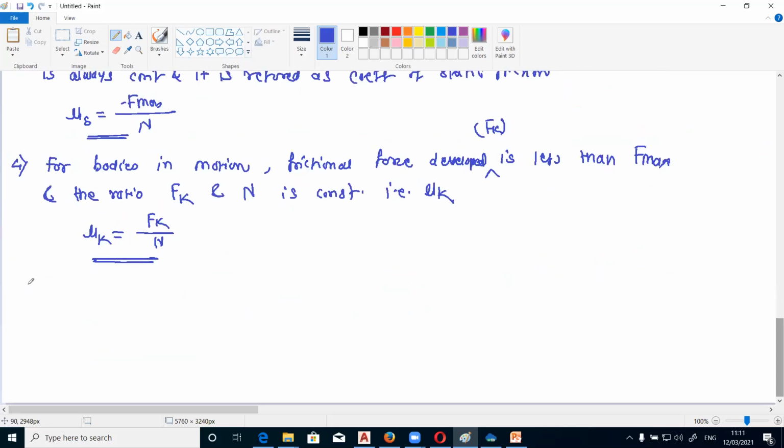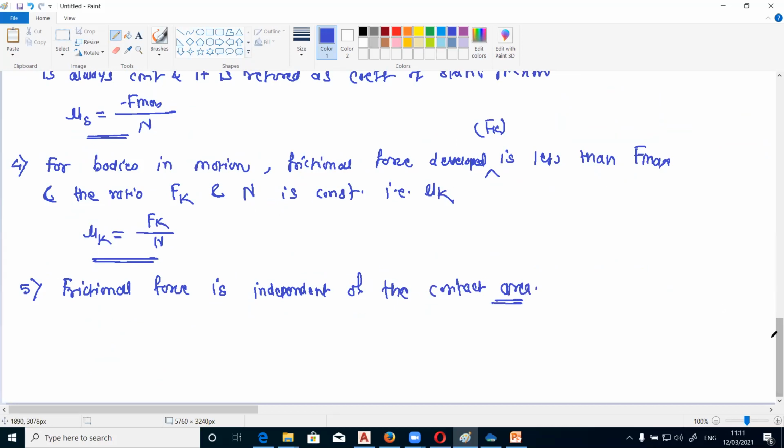Okay, and the fifth law is: the frictional force F generated between the two rubbing surfaces is independent of the contact area. So frictional force is independent of the contact area. Okay, so these are the 5 laws of friction.